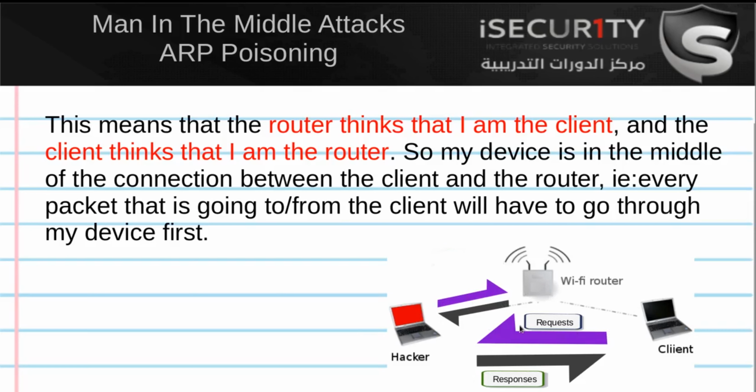So that's the basic principle of man in the middle and ARP poisoning. Basically, we're going to tell the client that we are the router, and then we're going to tell the router that we are the client. This will put us in the middle of the packet flow between the client and the router, and all the packets will start flowing through our device. Then we can read the packets, modify them or drop them.